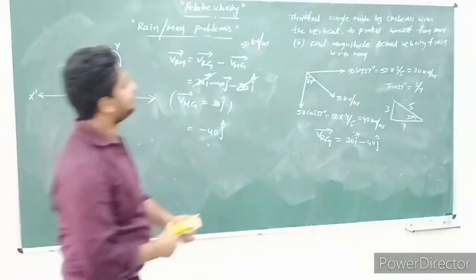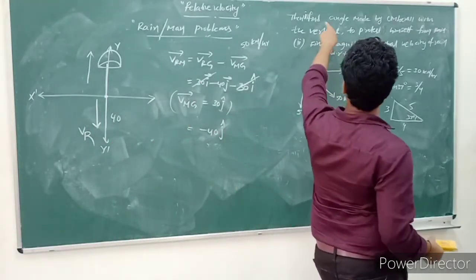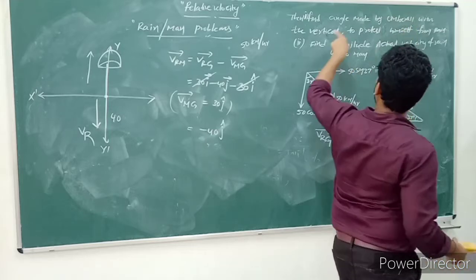Now the first question is: find the angle made by umbrella with the vertical.